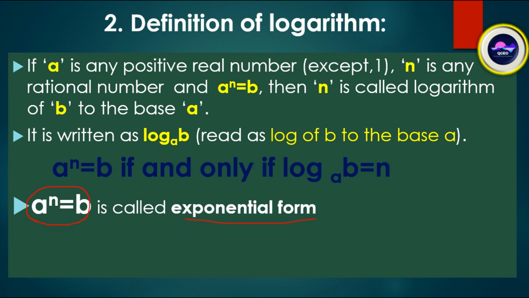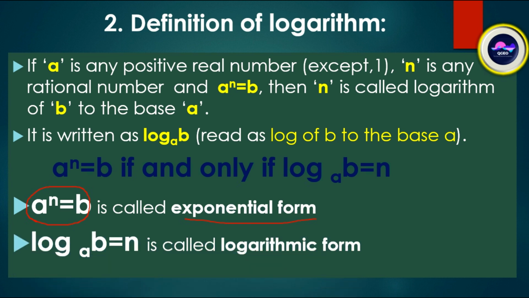Clear? And log b base a is equal to n is called the logarithmic form. Exponential form and logarithmic form are closely related. We will discuss later.